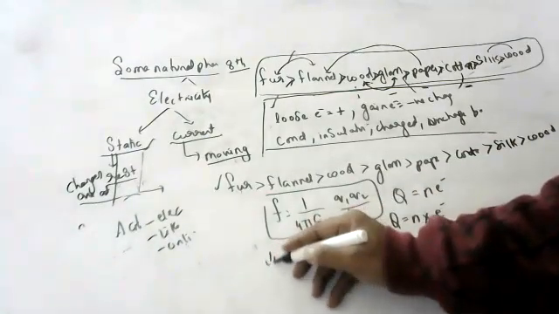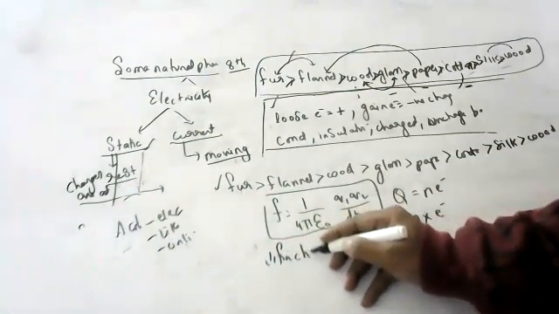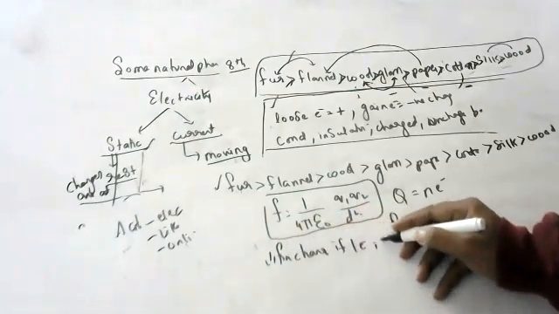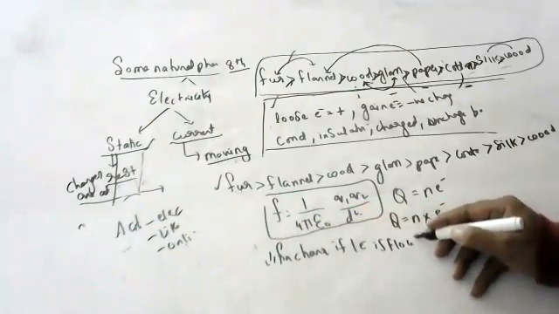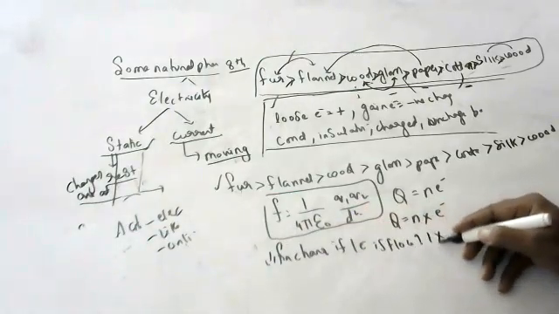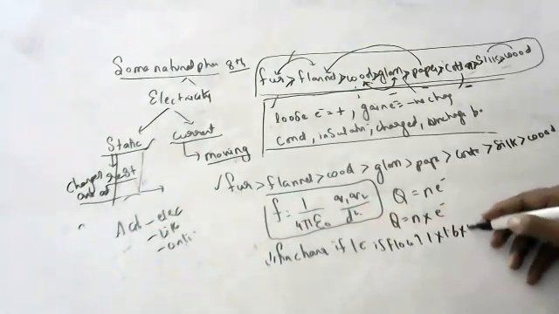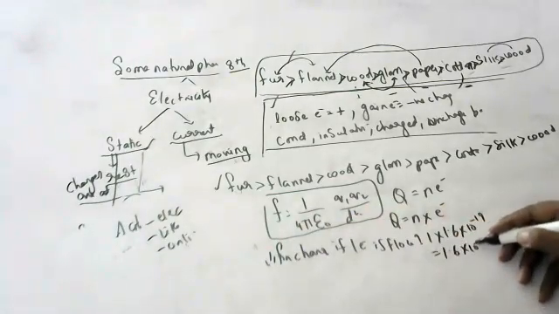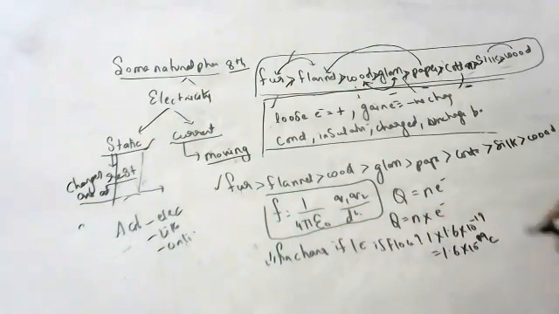Find the charge if one electron is flowing. 1 into 1.6 into 10 to the power minus 19, that is 1.6 into 10 to the power minus 19 coulombs.